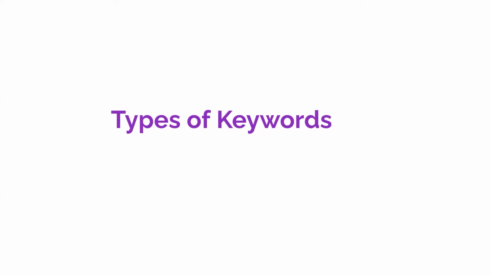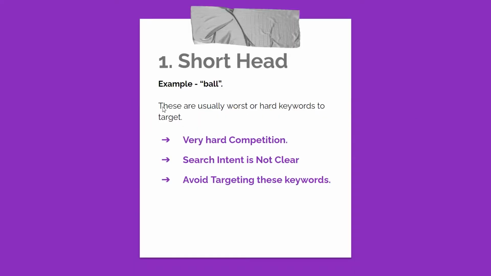Now we will see the types of keywords. Number 1, the "ball" keyword is a short-tail keyword. This is usually the worst or very hard keyword to target because the search intent is not clear. It is best to avoid targeting these keywords.